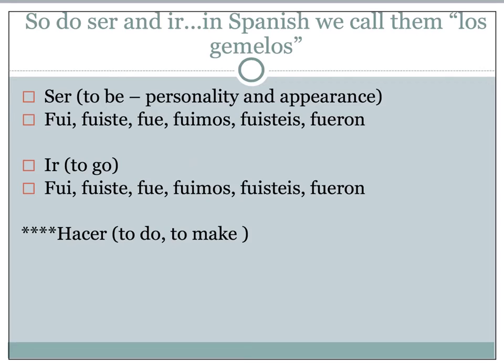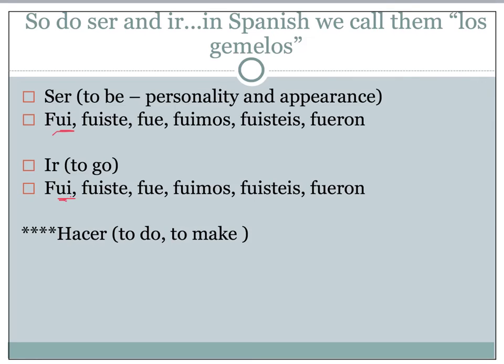When we talk about dar and ver, we say ser and ir are their son and daughter because they are the gemelos, the twins, because they are exactly alike. We know the difference between ser and ir because we know what we're talking about when we have a conversation. So, fui, I think it's important to remember that fui has an I in it for the yo form. Fuiste, fue, fuimos, fuisteis, and fueron. Same with ir, same six forms. Again, remember that the yo form has that I in it to help us remember that it's for I. We have fui, fuiste, fue, fuimos, fuisteis, and fueron.